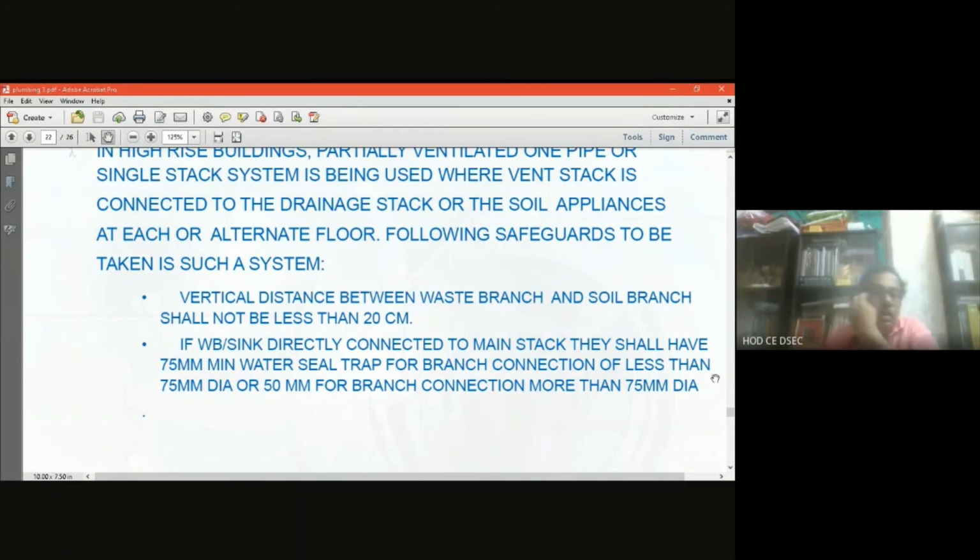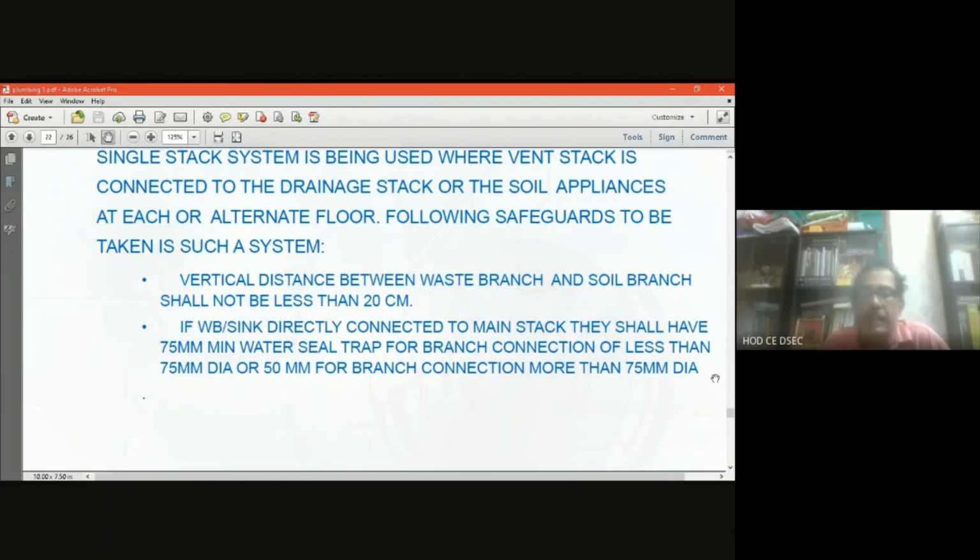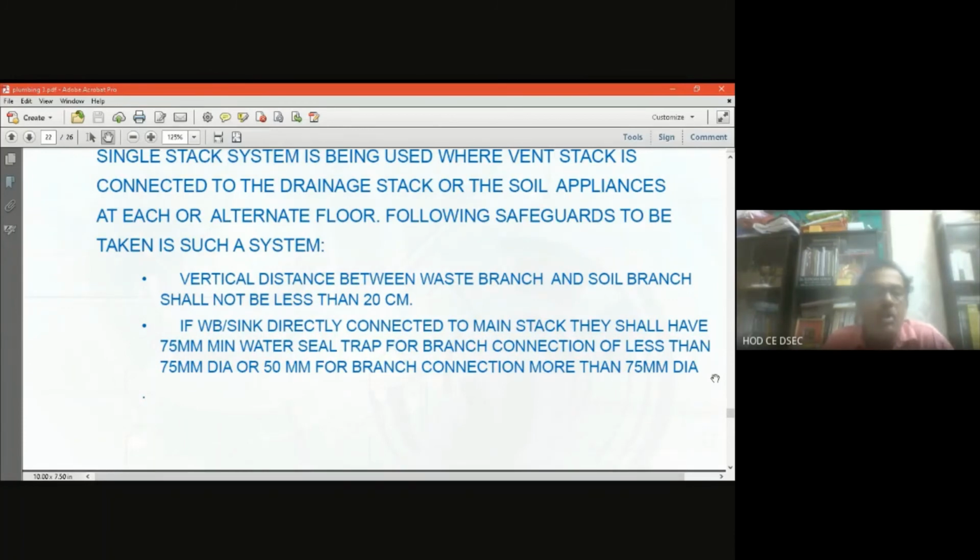If the waste basin or sink is directly connected to the main stack, they shall have a 75 millimeter minimum water seal trap for branch connection of less than 75 millimeter dia, or 50 millimeter for branch connection more than 75 millimeter dia.